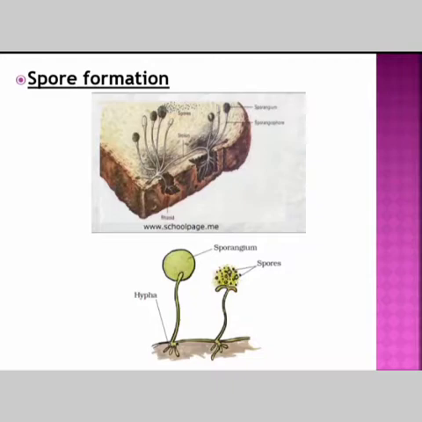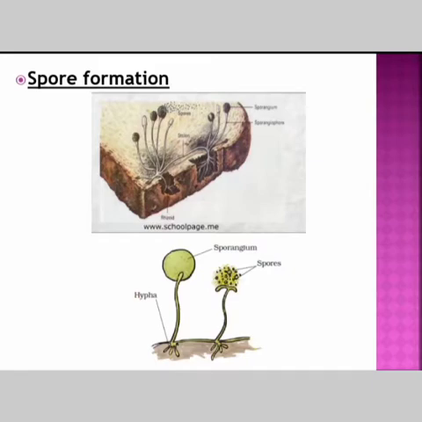Since it is lightweight, it can easily move in the air for a long distance. So spores are said to be asexual reproductive bodies. Each spore is covered by a hard protective coat. Why? Because it has to withstand unfavorable conditions. When there is high temperature or low humidity, these are called unfavorable conditions for the spores. So the spore has a very thick protective coat, and they can survive for a long time.